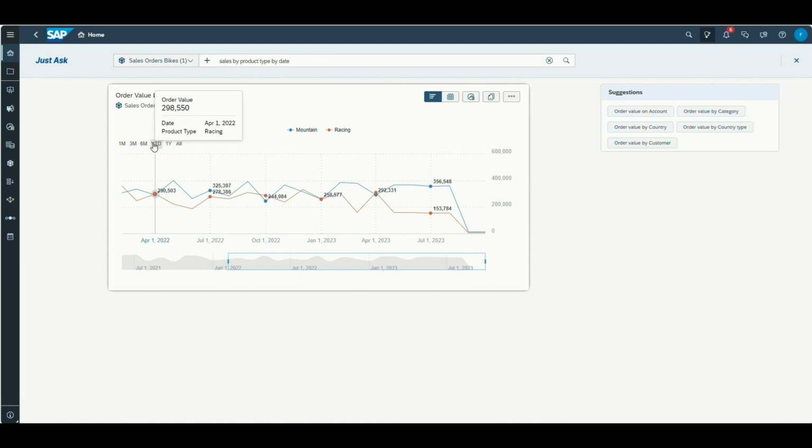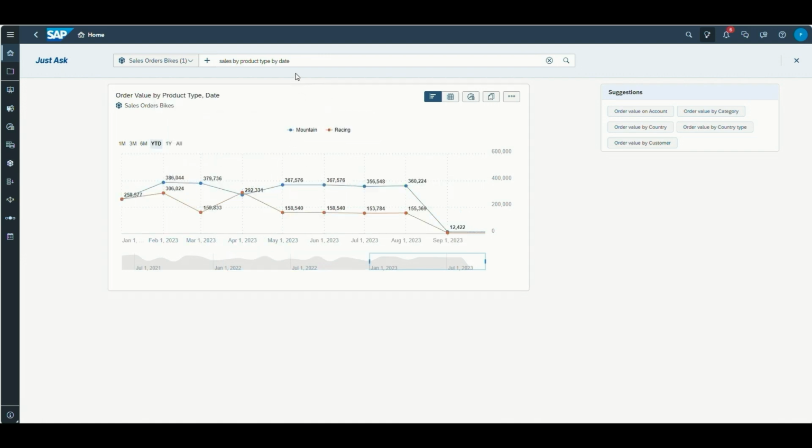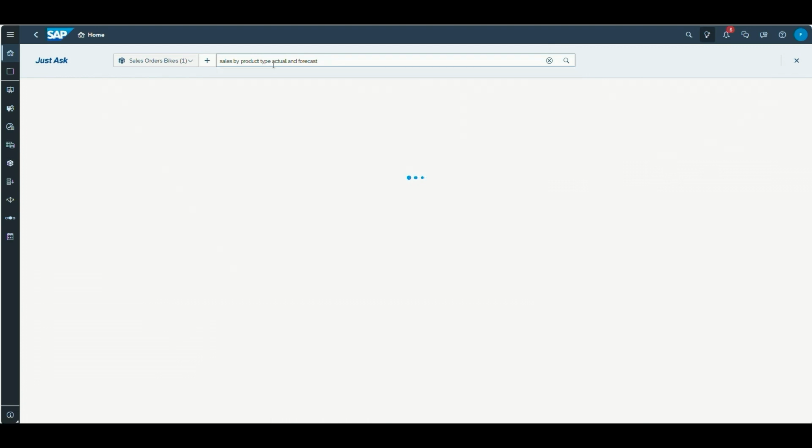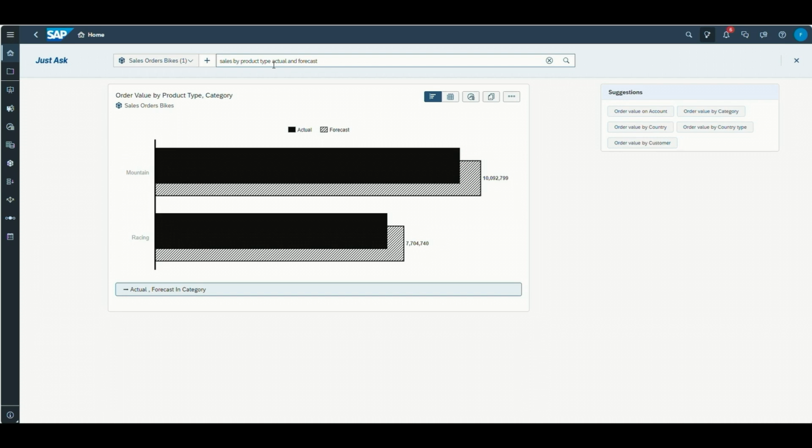With SAP Analytics Cloud, we are also, of course, not only an analytics product, but also a planning product. So now I'm entering a question that's referring to different versions that are modeled in my data. So I'm looking now at the actual versus the forecast. So let's see what the system is bringing back. Oh, Flavia, that's IBCS notation, right?